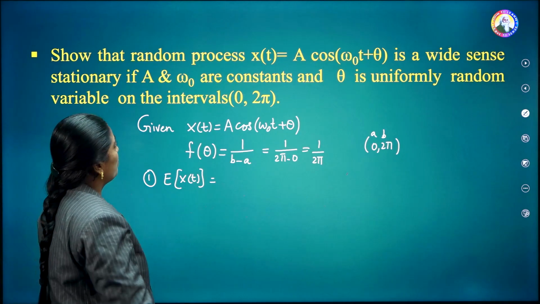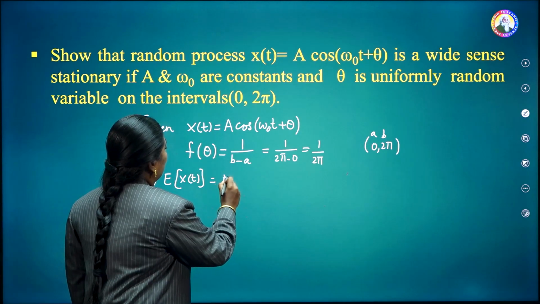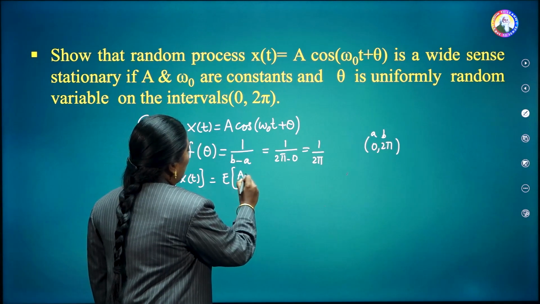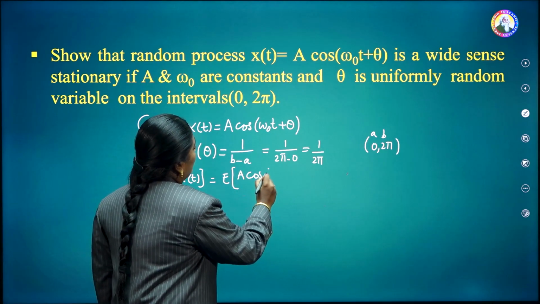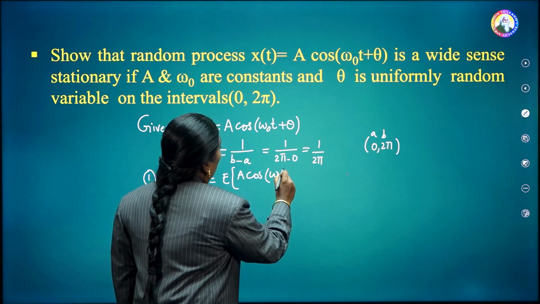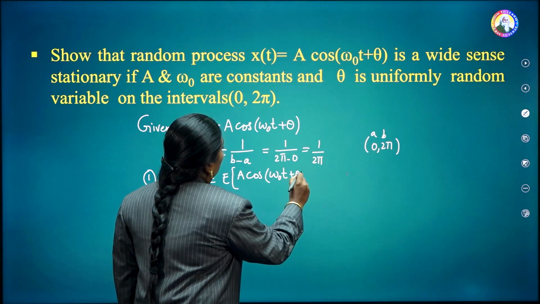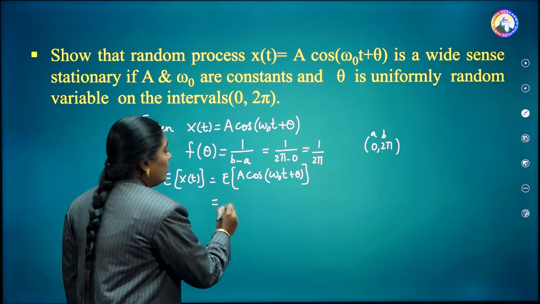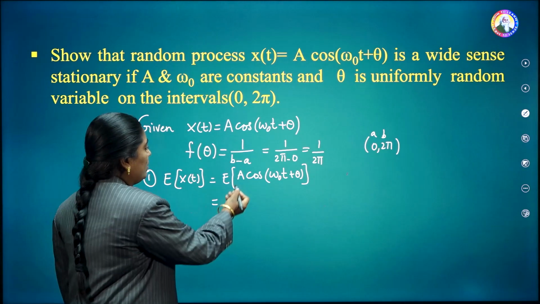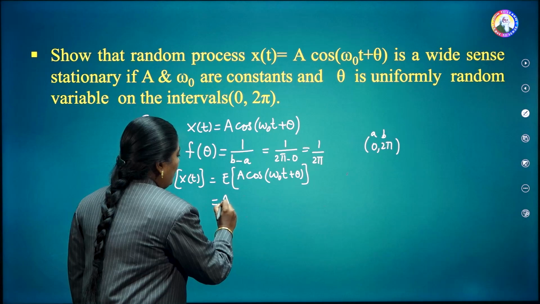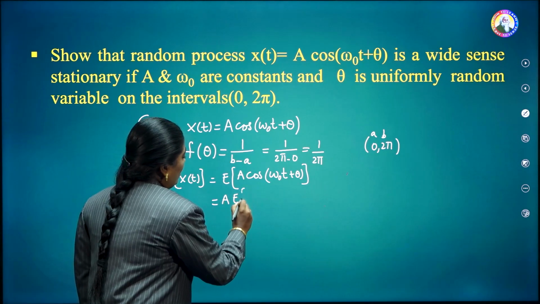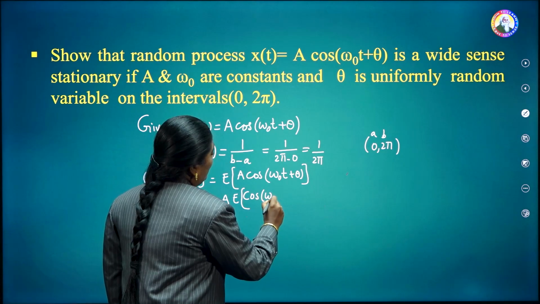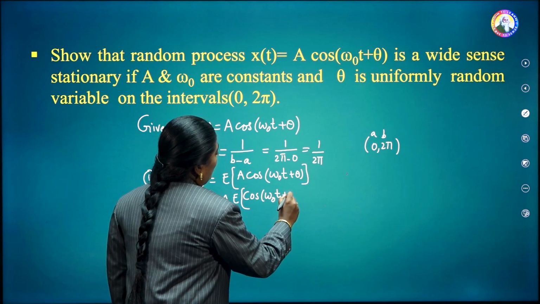This is E of, from the given data, x of t equal to A into cos of omega naught t plus theta. A is a constant, so take it out of the expectation: A into E of cos of omega naught t plus theta.